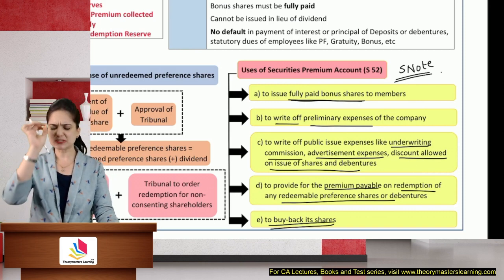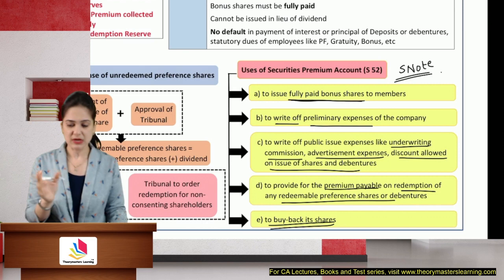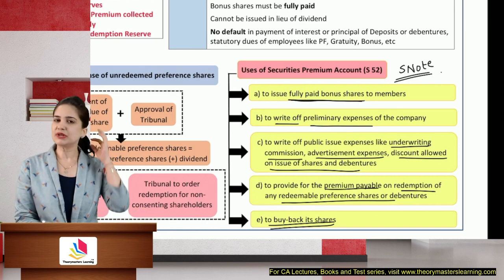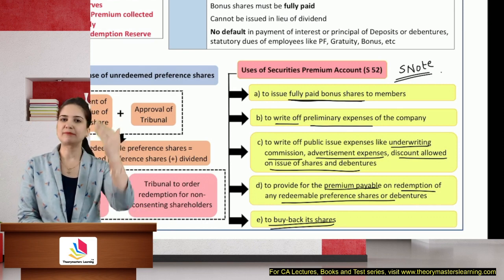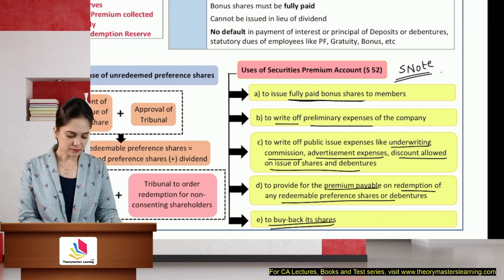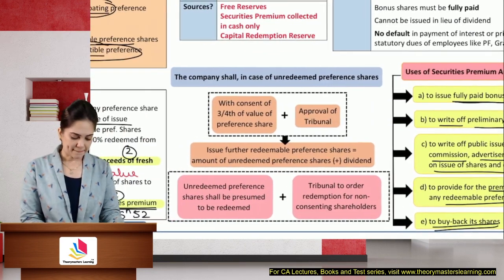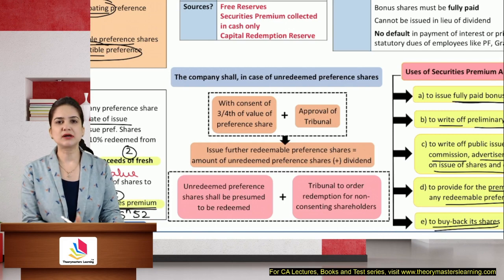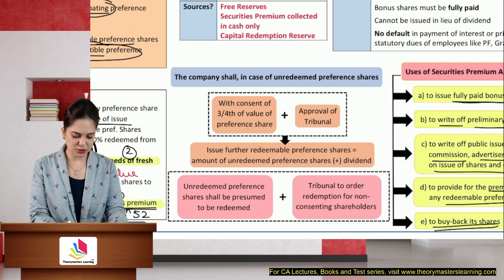So this is a very specific use of that reserve. There's nothing to explain in this. You need to learn this. You have to remember all the pointers. Okay. Continuing the redemption of preference shares.